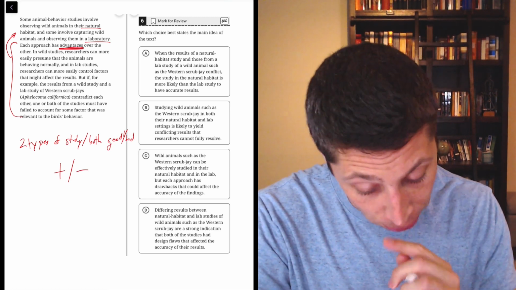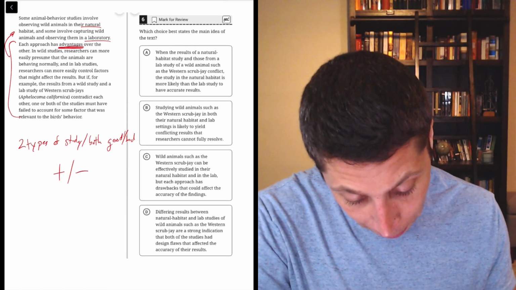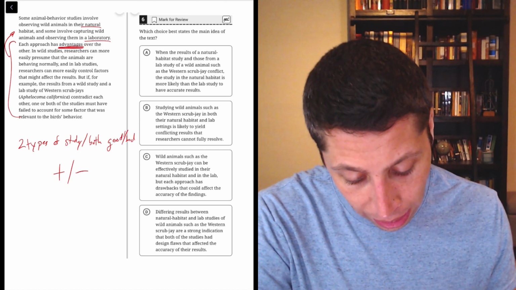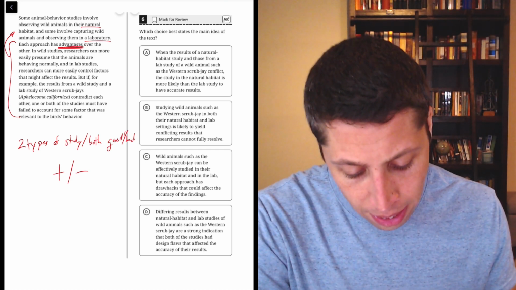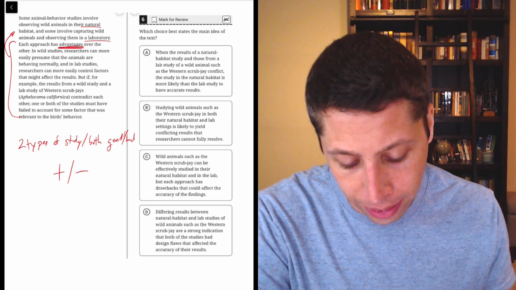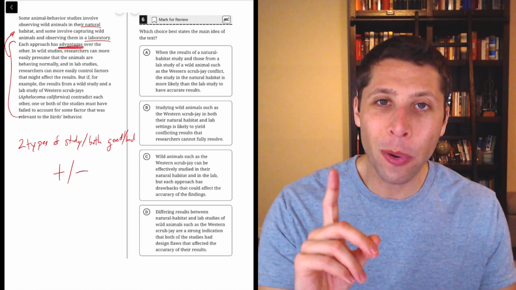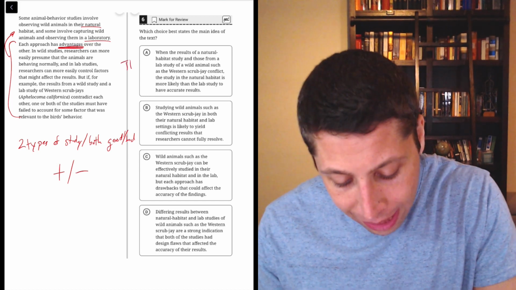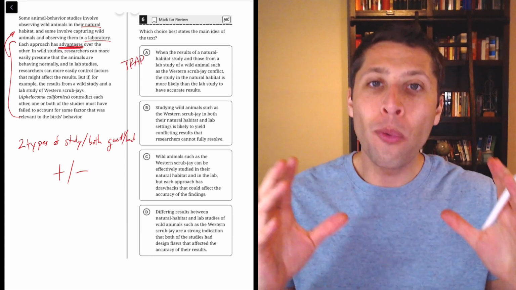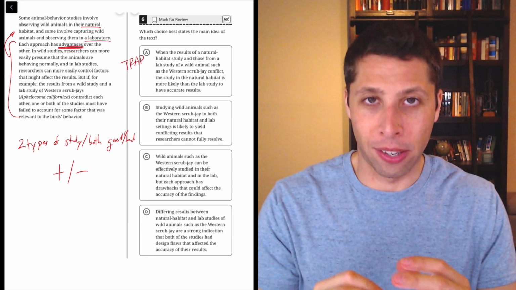So main idea of the text. Choice A. When the results of a natural habitat study and those from a lab study of a wild animal such as the western scrub jay conflict, the study in the natural habitat is more likely than the lab study to have accurate results. No, no, no, no, no. This is a classic trap. Classic SAT trap. They want us to compare two things, okay?